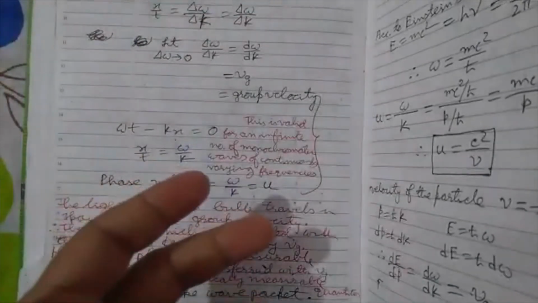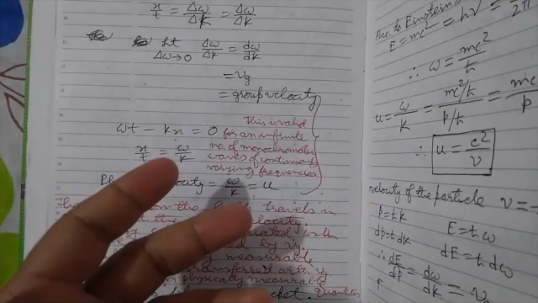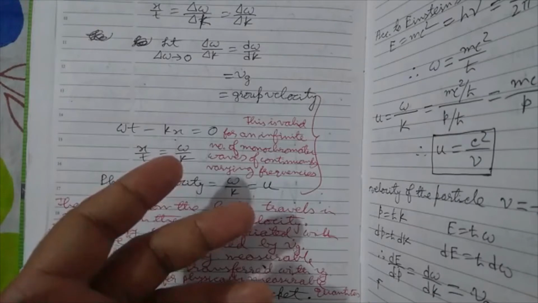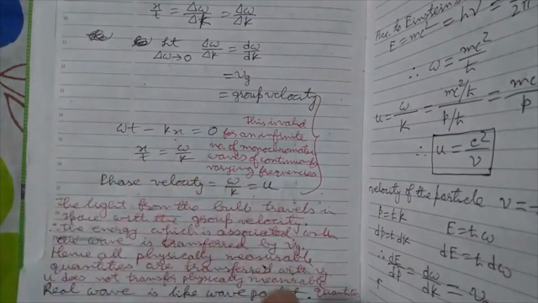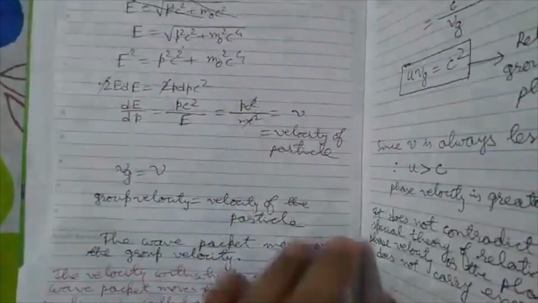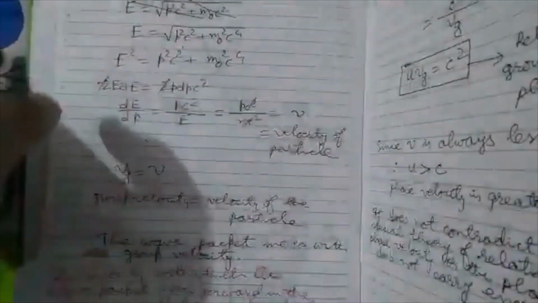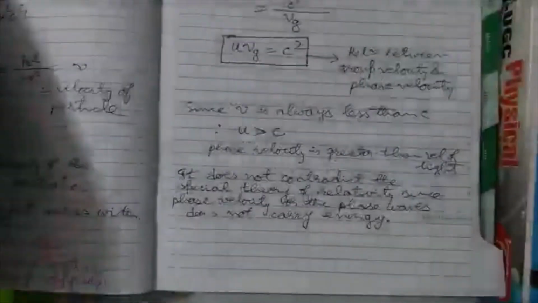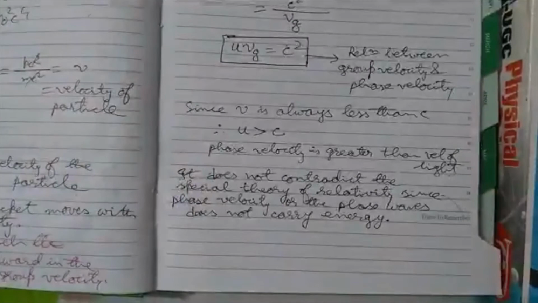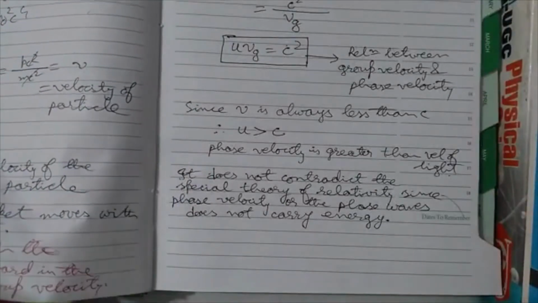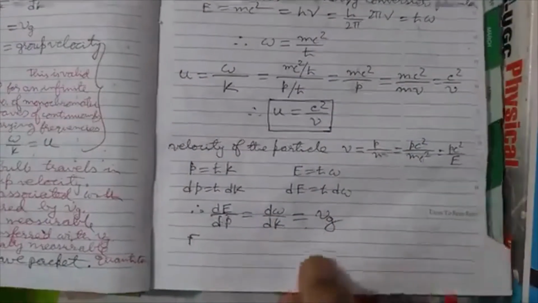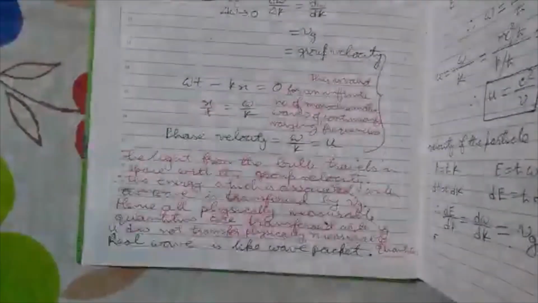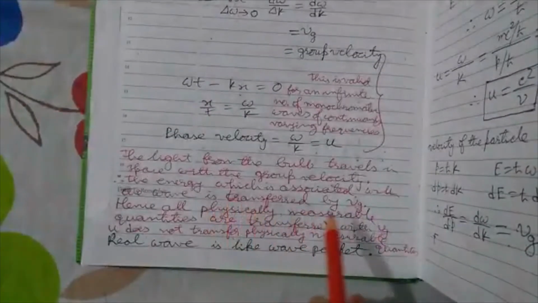And as I said, all the physically measurable quantities are transferred with the wave packet, that is, with the group velocity. The energy which is associated with the wave is transferred by Vg.